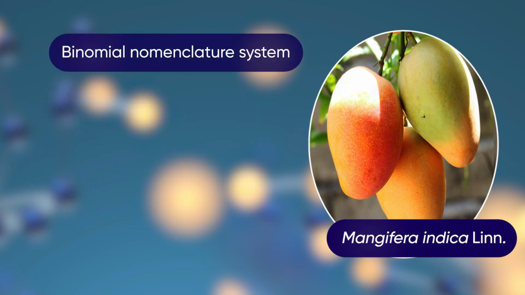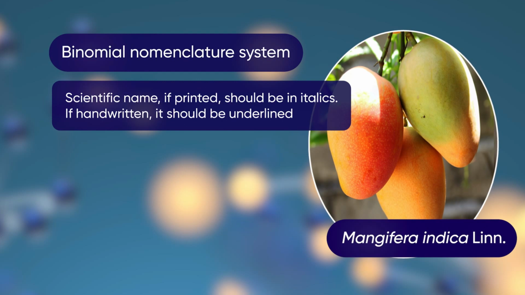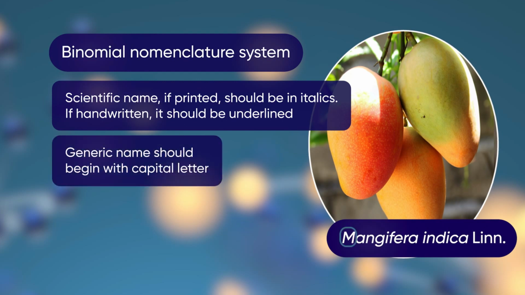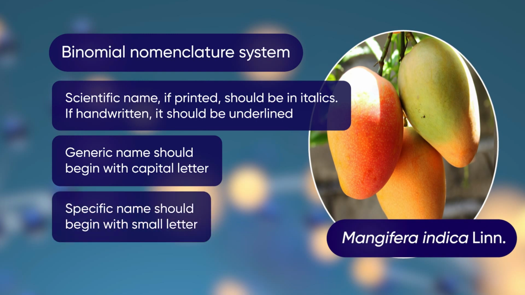The binomial nomenclature system is guided by a set of rules. According to these rules, scientific names should be written either in italics or should be underlined. The generic name should begin with a capital letter, and the specific name should begin with a small letter.